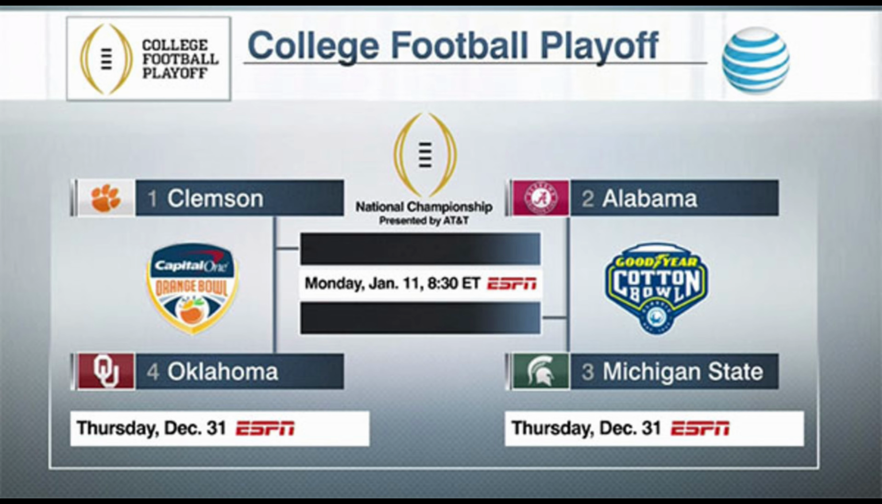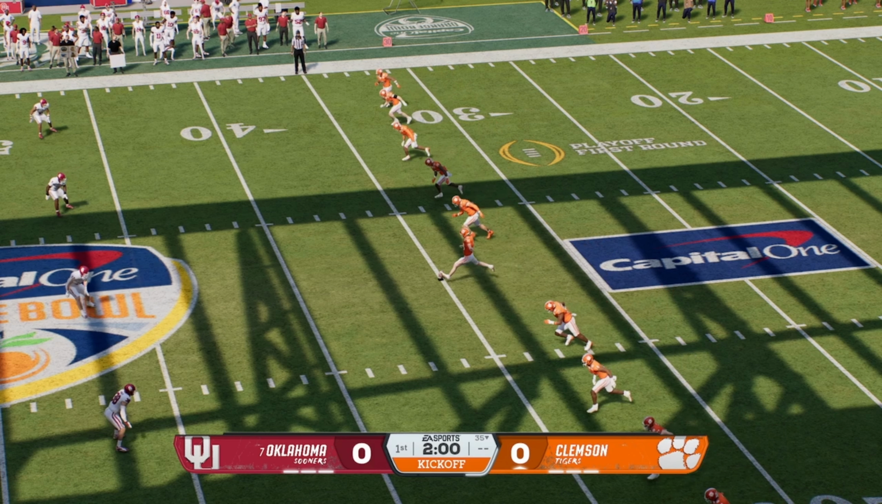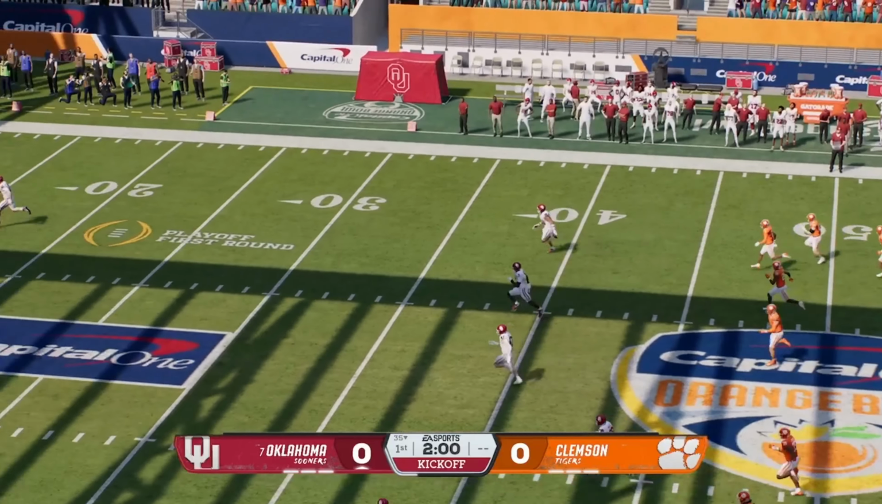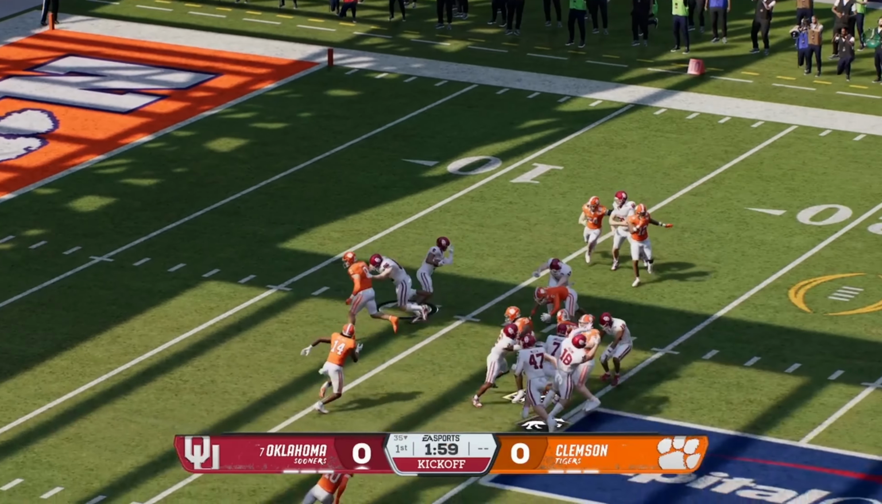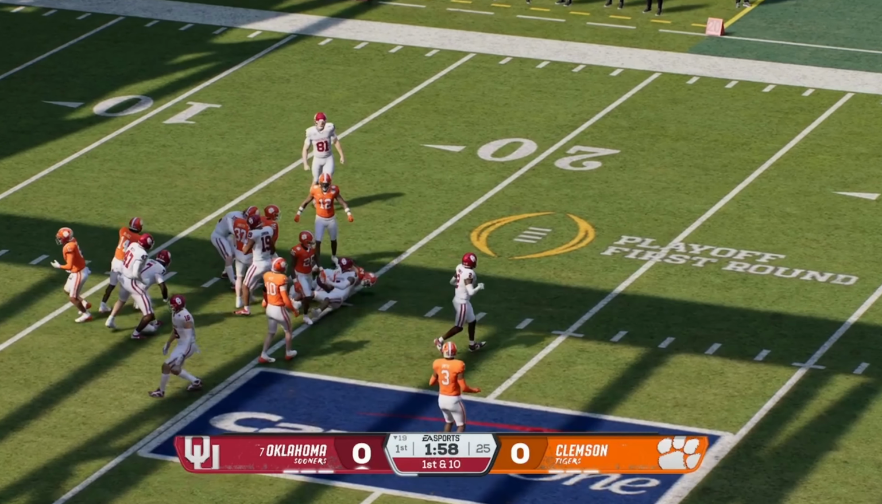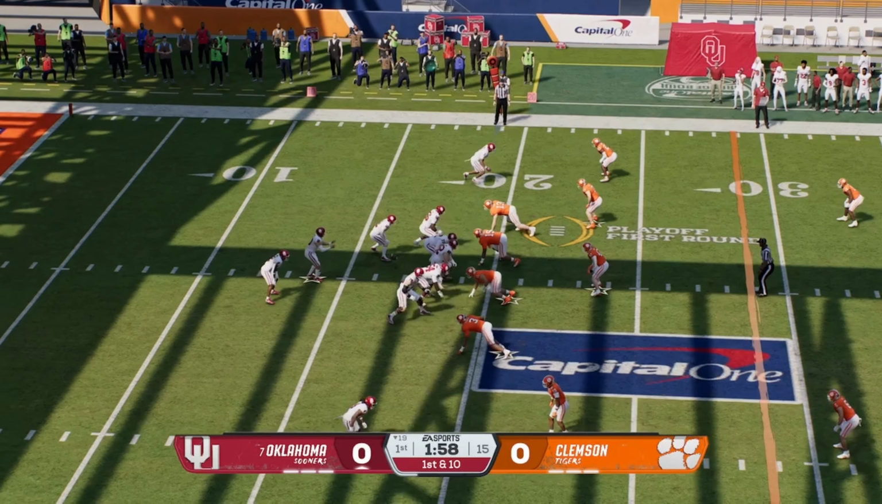Clemson played Oklahoma and Alabama played Michigan State. In real life, Alabama went on to win the entire thing, beating Clemson in the national championship, which means Clemson did end up winning this game, but let's see how it goes in the CFB simulation. Alrighty, so Oklahoma's going to start off with the ball.